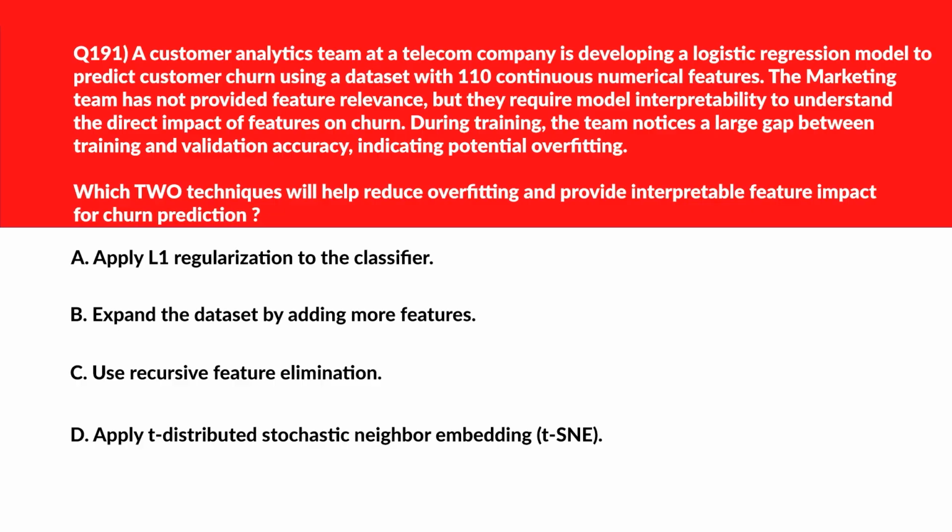Alrighty, we got a multiple choice question. We need to select two correct answers. As per the question, the goal is to help reduce overfitting and provide interpretable feature impact.